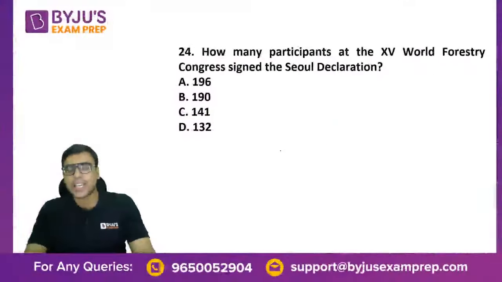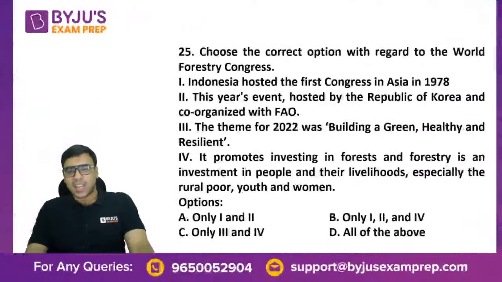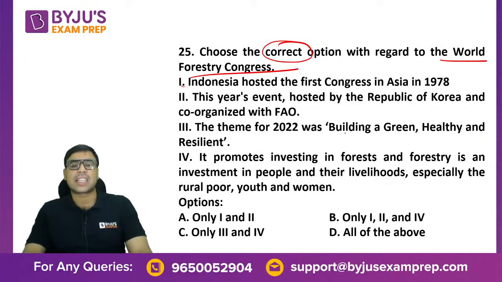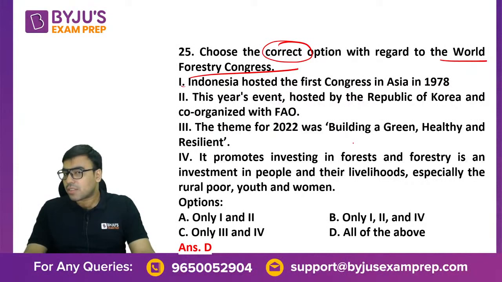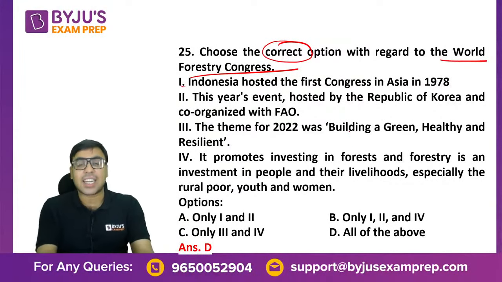Okay. The next one is how many participants were there? So basically 141 is a pure factual question. There's no guesswork here. The next one is C. They were asking about the correct option now. Which of the following is correct about World Forestry Congress? So the answer was actually all of the above were correct. So you were supposed to go read it, and this contains a lot of information.